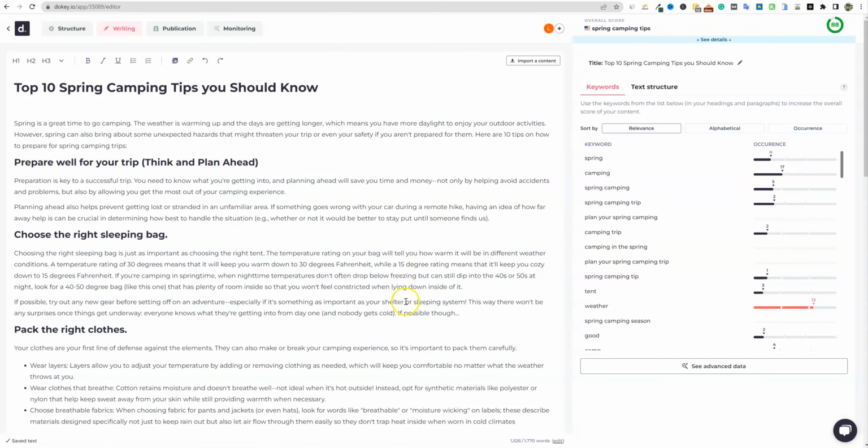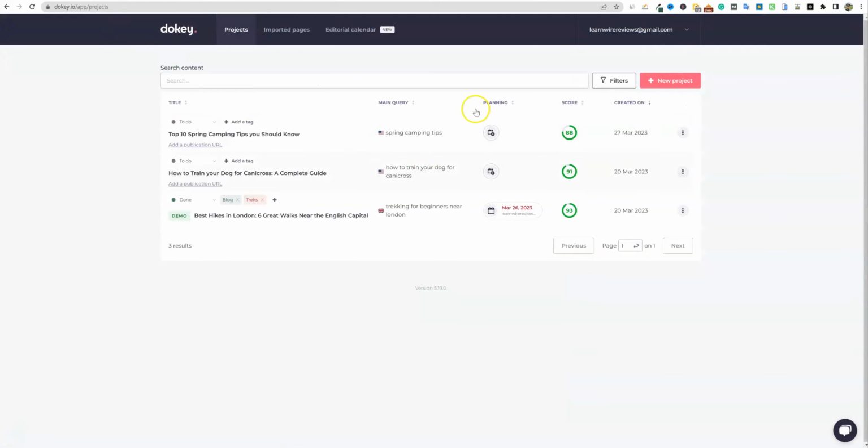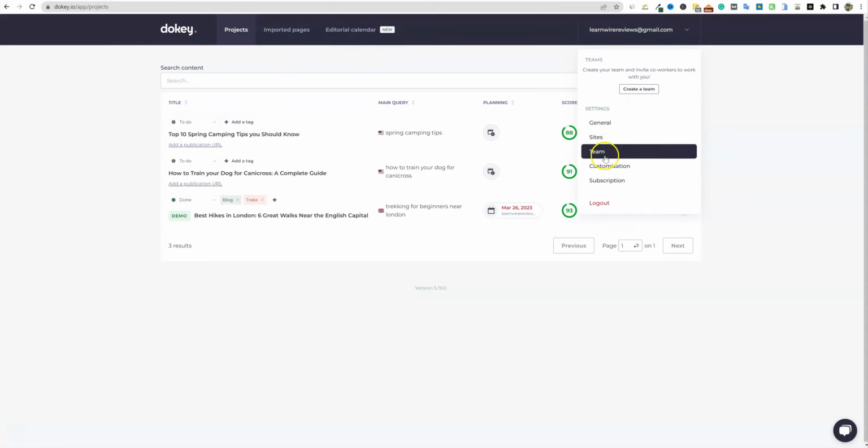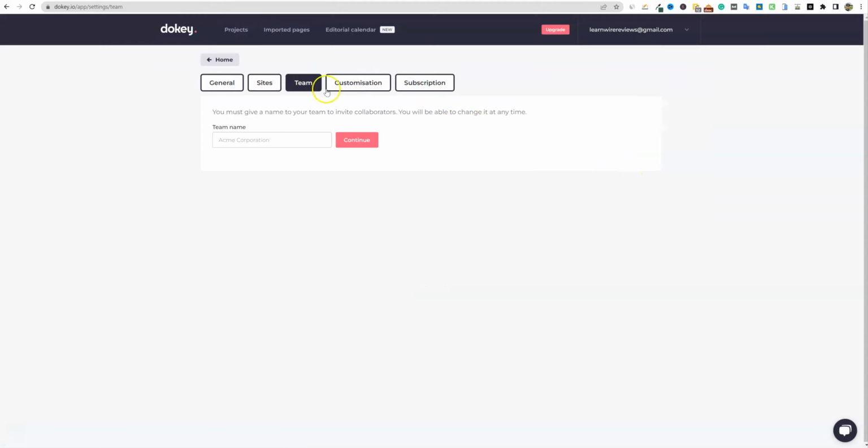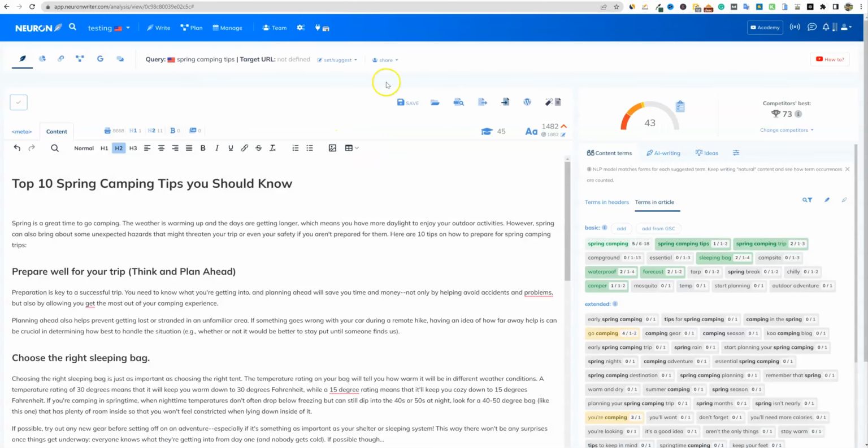So we're going to go in, and I'm going to go ahead and score these. But let's go over team sharing real quick. So I'm going to go back over here real fast. If we wanted to create a team member, we would just come up here and go to team. And then this is where you would add a team member right here. Boom. So really easy to do that in Neuronwriter.